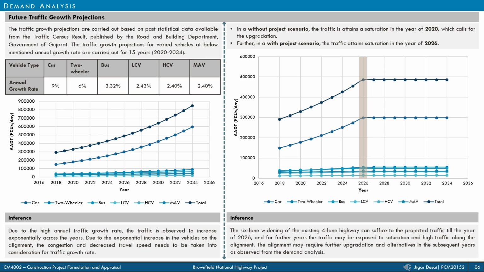Due to extensive growth of the traffic along the alignment, time and distance related congestion factors were taken into consideration for estimating saturation of traffic growth, which showed that the 6-lane of highway project would only suffice the traffic growth along the alignment in the year of 2026.